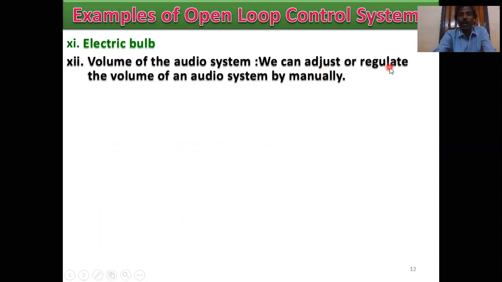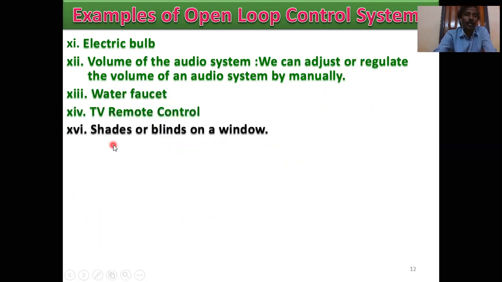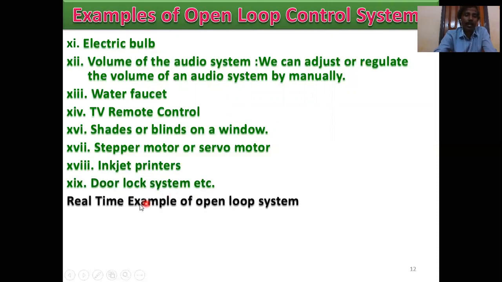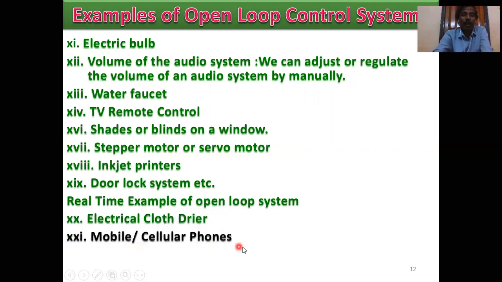Volume of the audio systems: we can adjust or regulate the volume of an audio system manually. Also water, weather, fans, TV remote control, sets or blinds on windows, stepper motor or servo motor, inkjet printers, door lock systems. Real-time examples of the open loop systems: electrical cloth dryer, mobile cellular phones, word processor. These are real-time examples of open loop control systems.